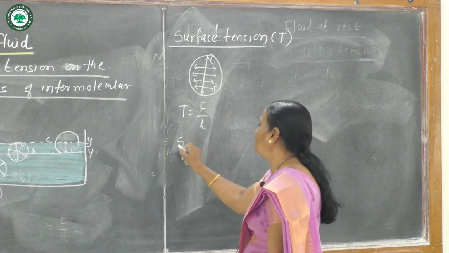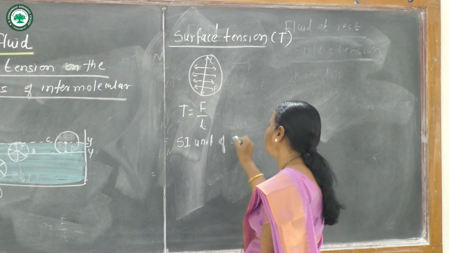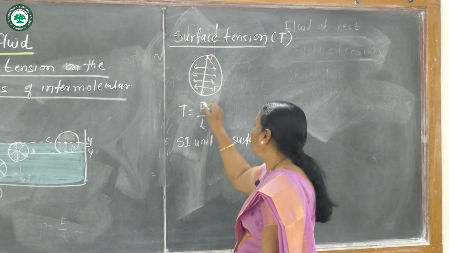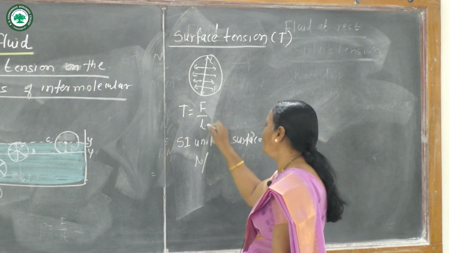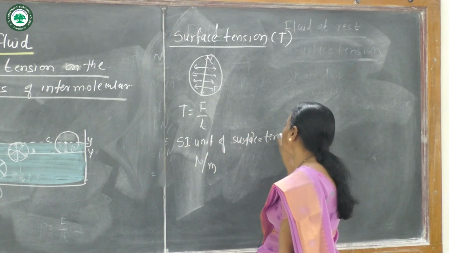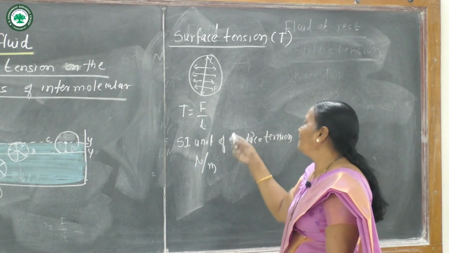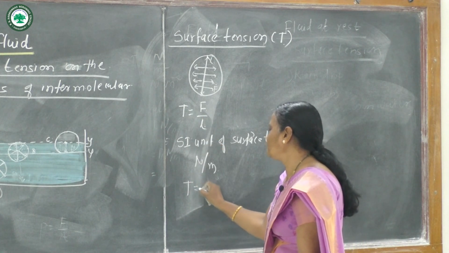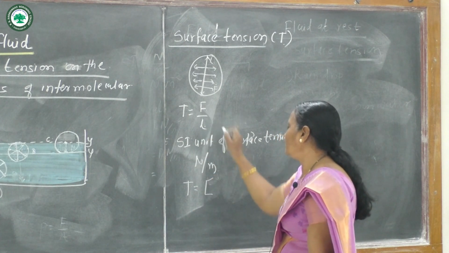Then the SI unit of surface tension. The SI unit of force is Newton, and the SI unit of length is meter. So the SI unit of surface tension is Newton per meter. Then the dimension of surface tension: T is equal to force per length.